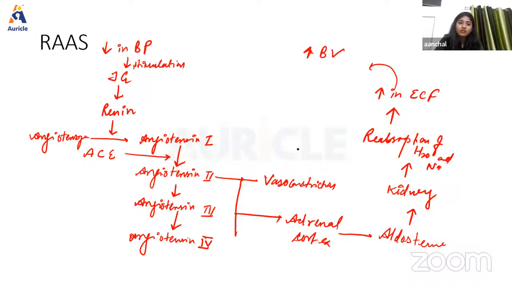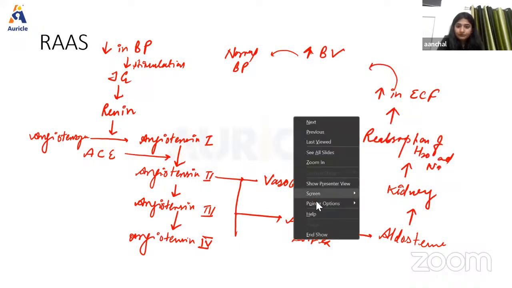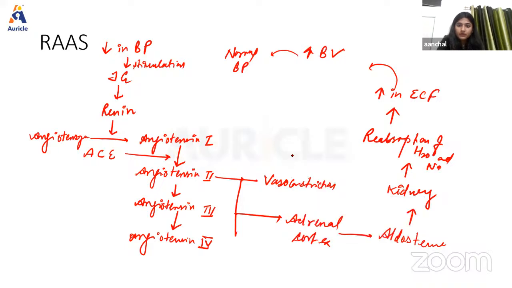And also the vasoconstriction that was done by angiotensin 2 will cause more and more, sorry, there will be an increase in ECF, then blood volume will increase, and ultimately the normal BP will be there. And this vasoconstriction will also help in maintaining normal BP. Okay, so this is all about the RAS system.